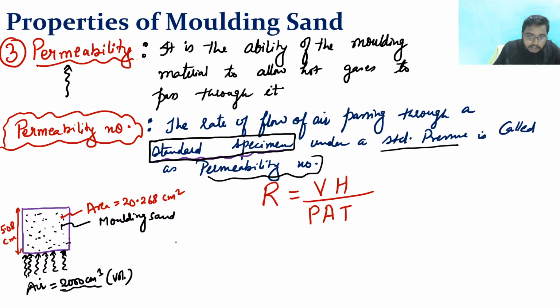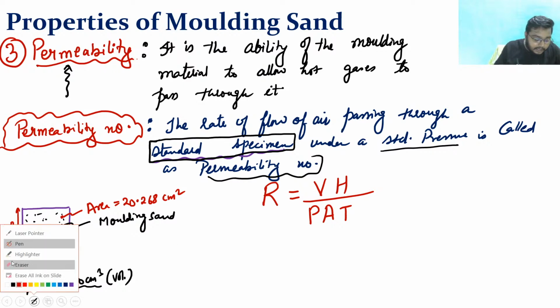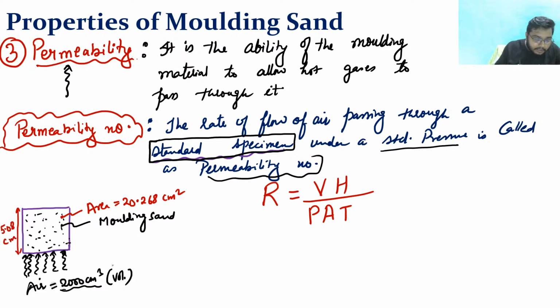So this is how the permeability number is defined, where V is volume of air, and we know that volume of air is 2000 centimeter cube.